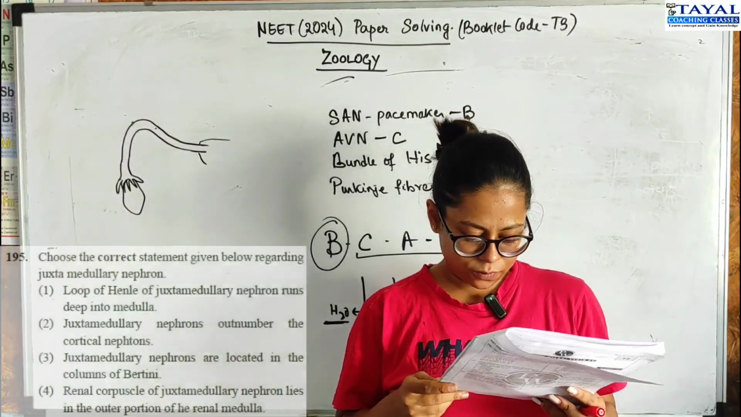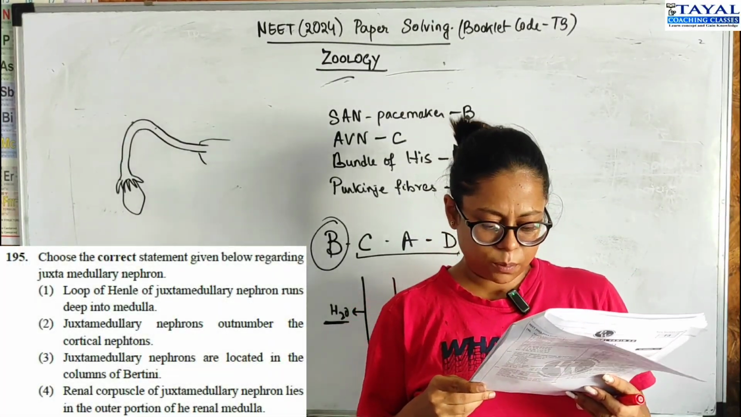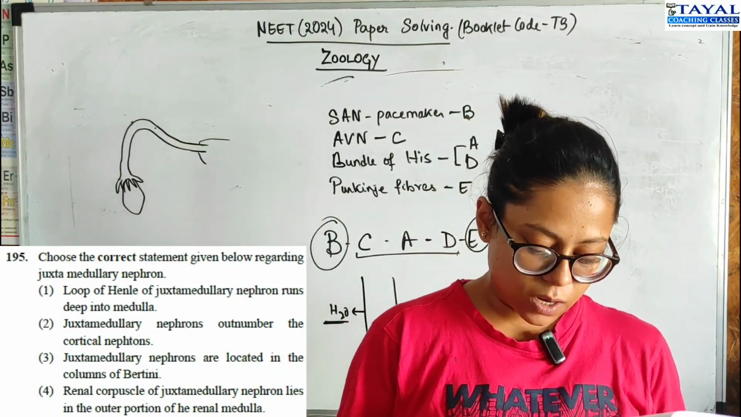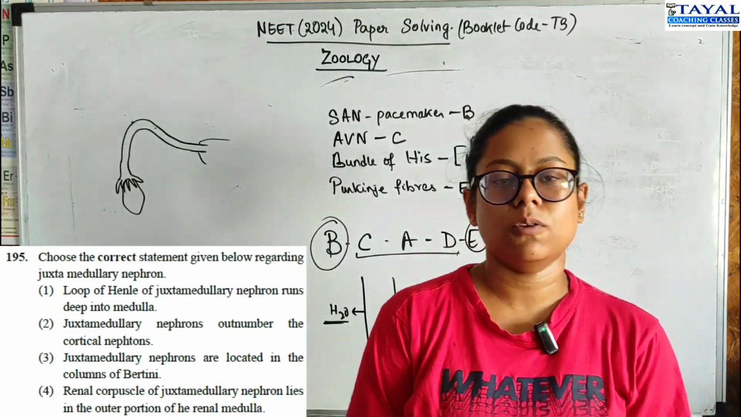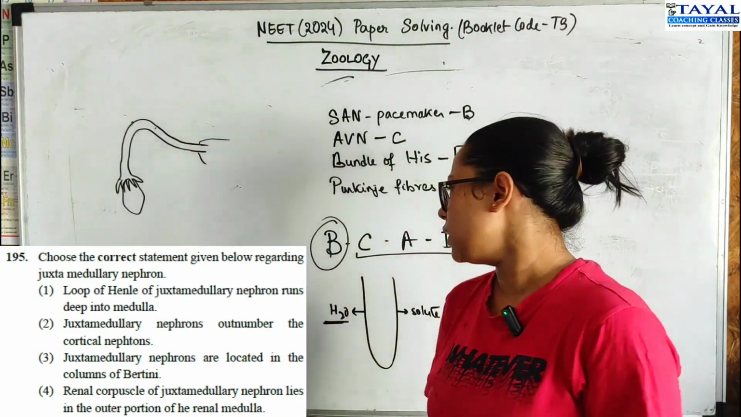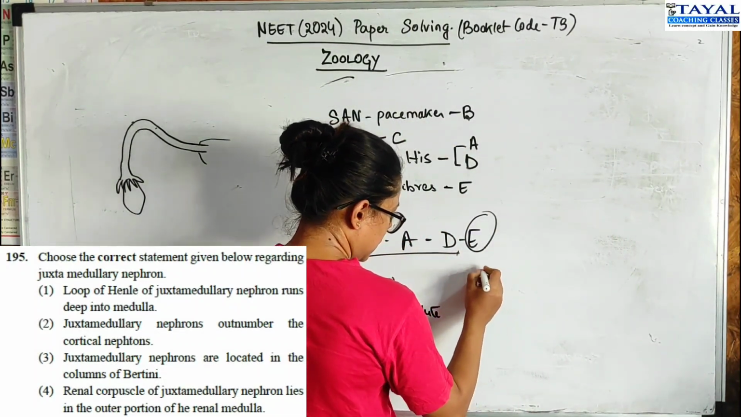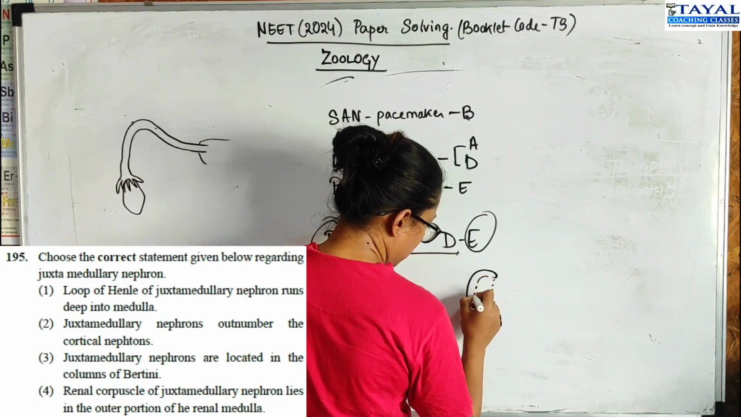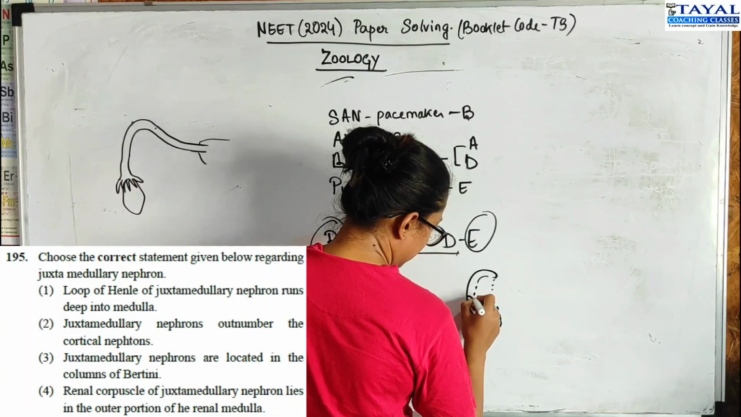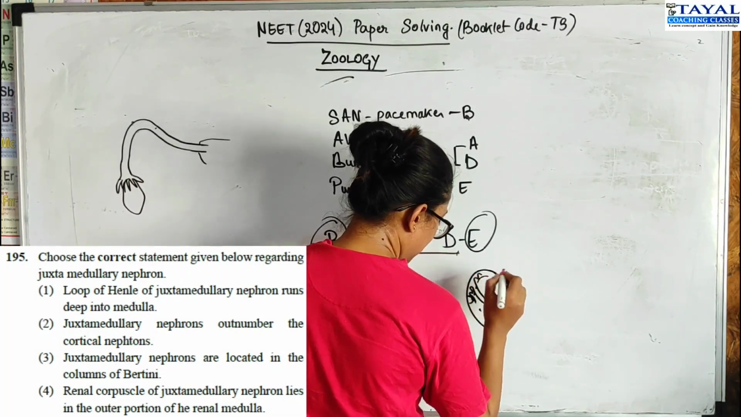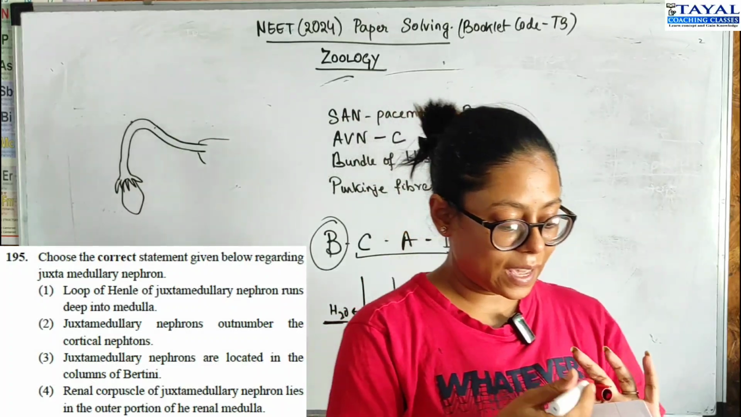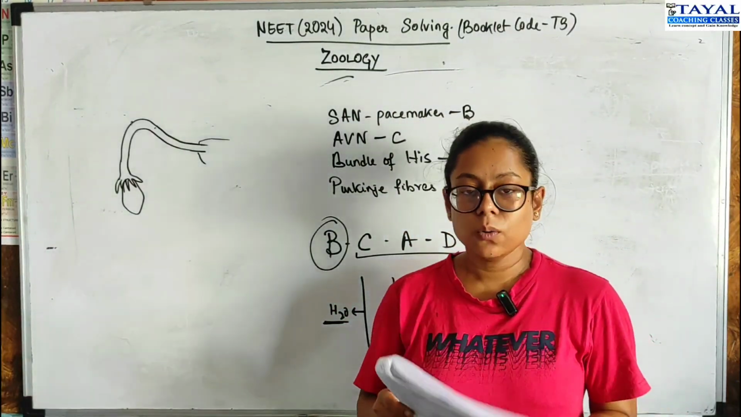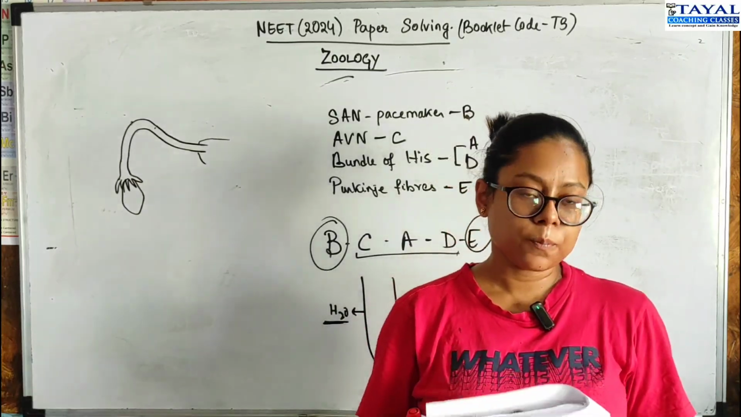Question 195. Choose the correct statement given below regarding juxtamedullary nephron. Loop of Henle of juxtamedullary nephron runs deep into medulla. This is correct. Juxtamedullary nephrons, usually if this is the structure of the kidney, such that this is the cortex and that's the medulla, then the loop of Henle goes deep into the medulla, right? They help in better filtration because they have a larger loop of Henle. So, 195, option 1 is correct.